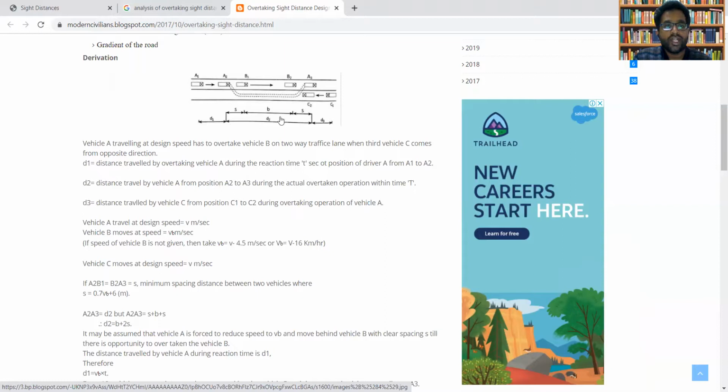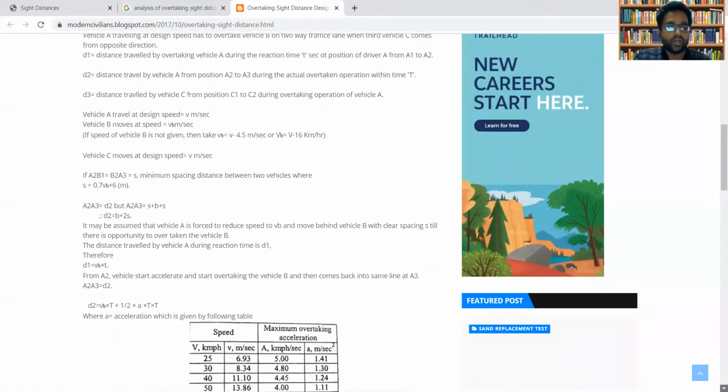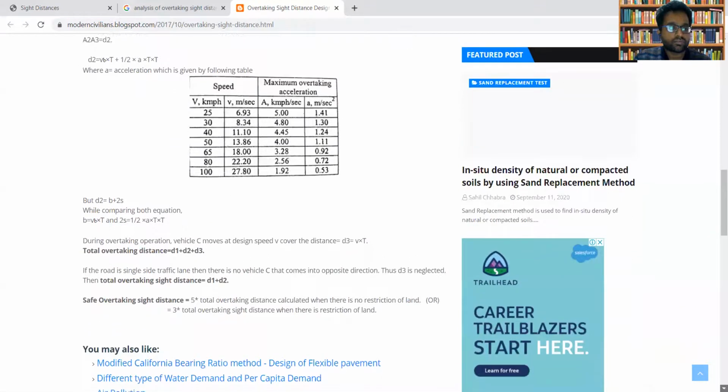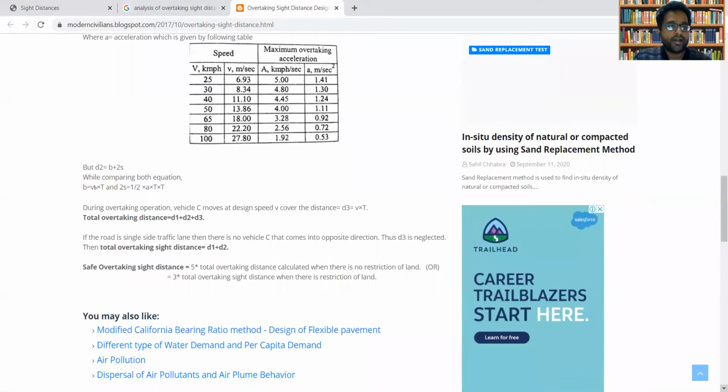So the distance D2 from this figure can be written as S plus b plus S, that is b plus 2S. b plus 2S is equal to D2. And D3 can be written as V into T. So total overtaking sight distance can be written as D1 plus D2 plus D3.